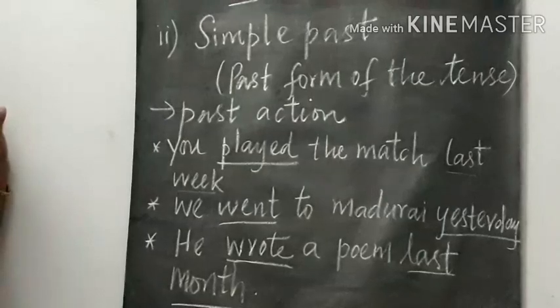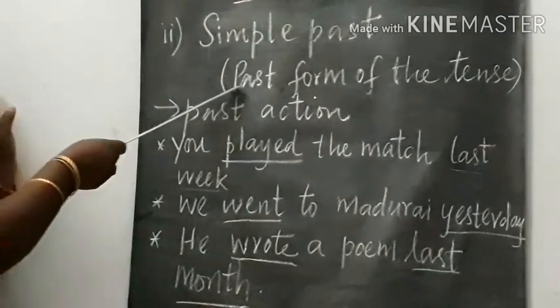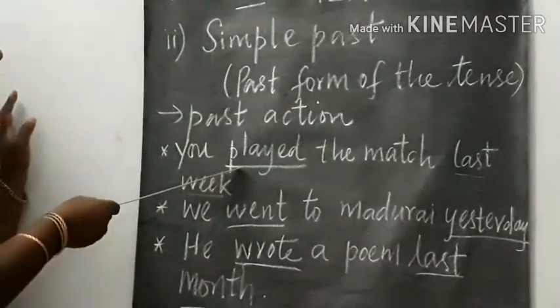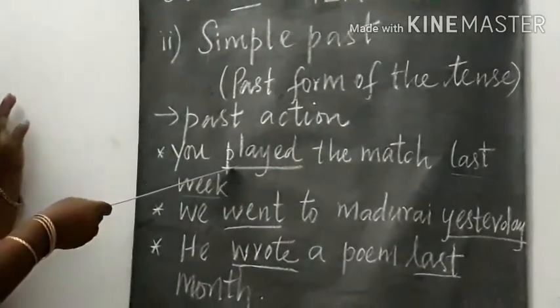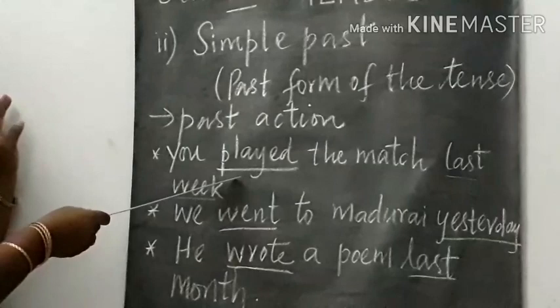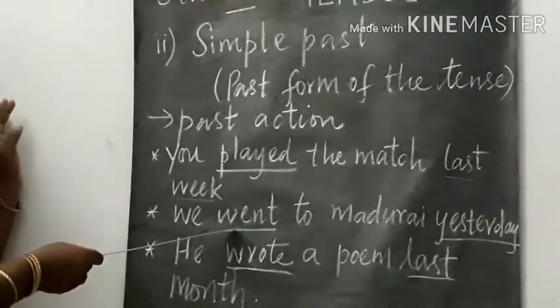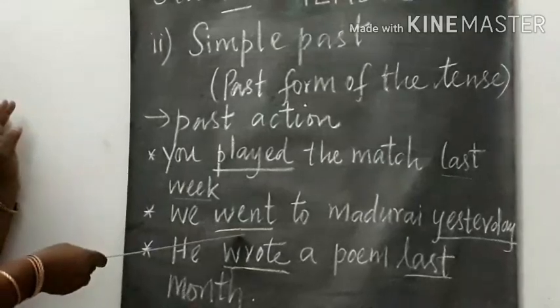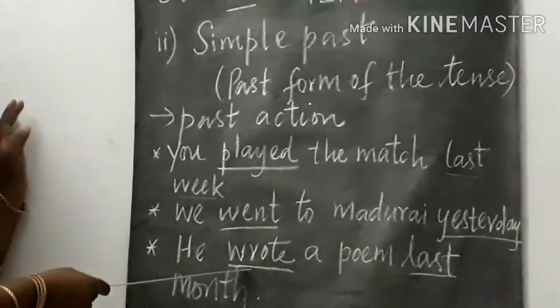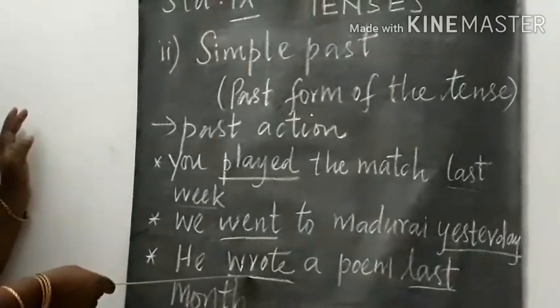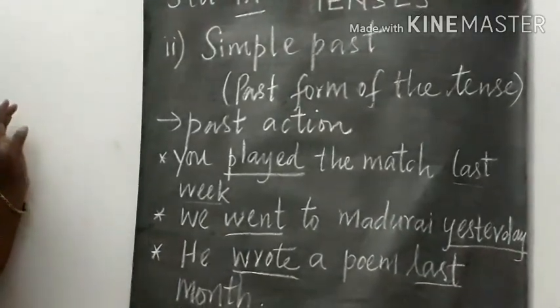So while representing the past action, we use the past form of the verb. So here, played. The present form is play, the past form is played. Here, went. The present form is go, the past form is went. Then wrote. The present form is write, so the past form here is wrote.